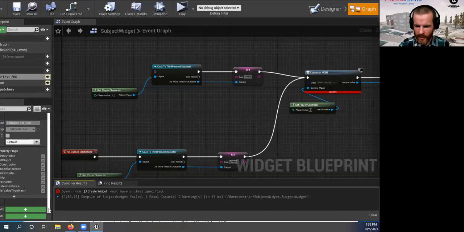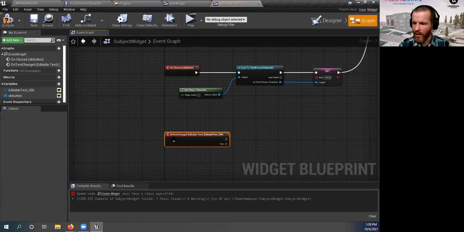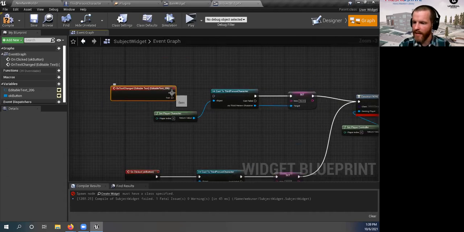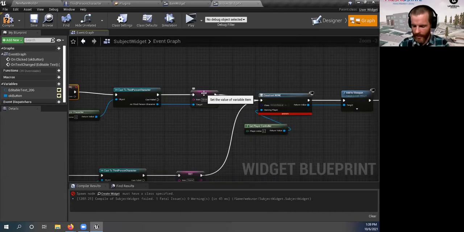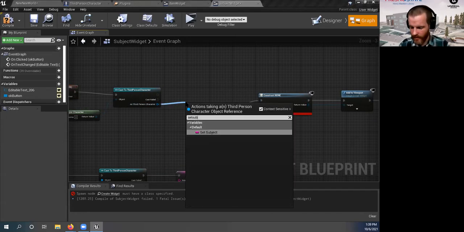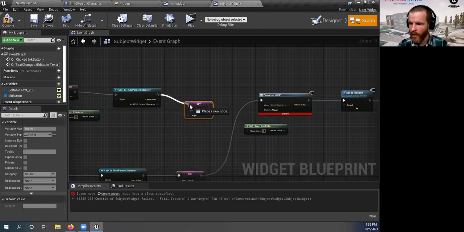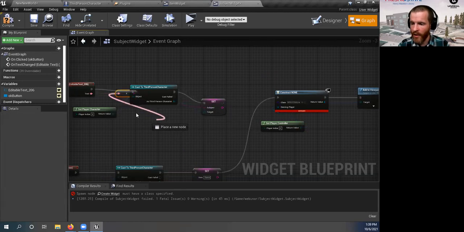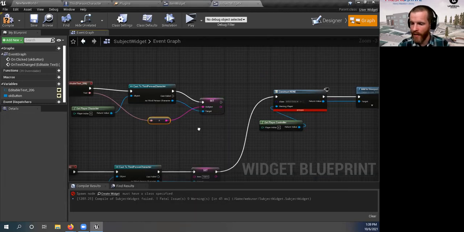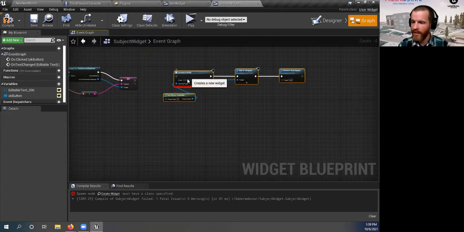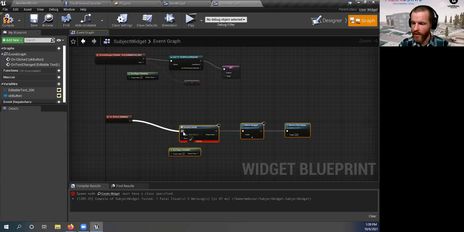Let's make this a little bigger so I can get to everything. Instead, we want this on text changed. So in other words, when something changes in the text field, we want it to capture it. We don't want the item anymore. Instead, we want set subject. And what we're going to do is use this directly, set the subject with what the patron is putting in that field. Down here for the OK button now, we don't need any of this. We just need it to say, OK, go to the next widget. And we'll compile that, and it's going to yell at us again.